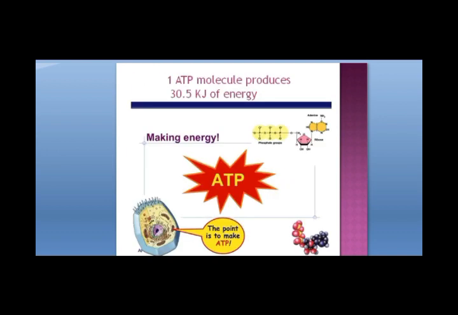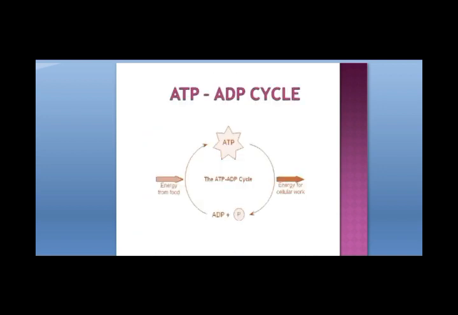But the question is, how is this energy stored? Where? The body does not use immediately all the energy produced. It stores it in the form of ATP molecules in the body. ATP molecules means adenosine triphosphate molecules. So this is how the energy is stored. One ATP molecule produces, do you know how much energy? 30.5 kilojoules of energy.